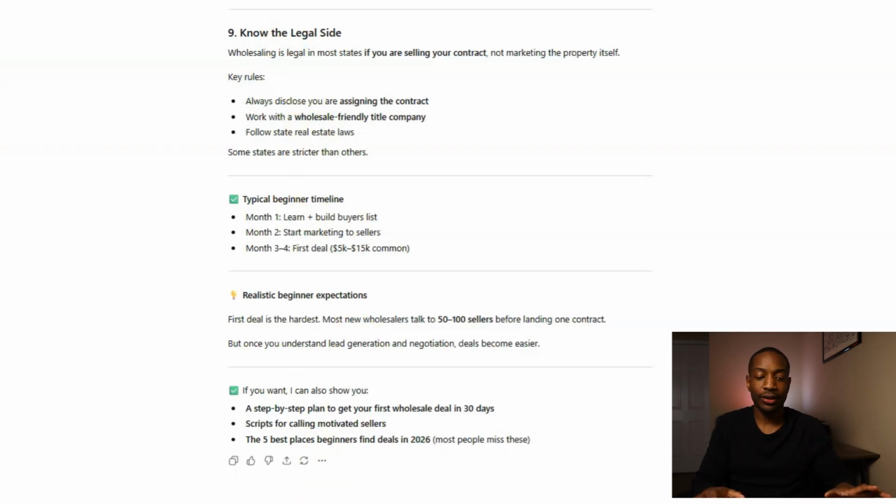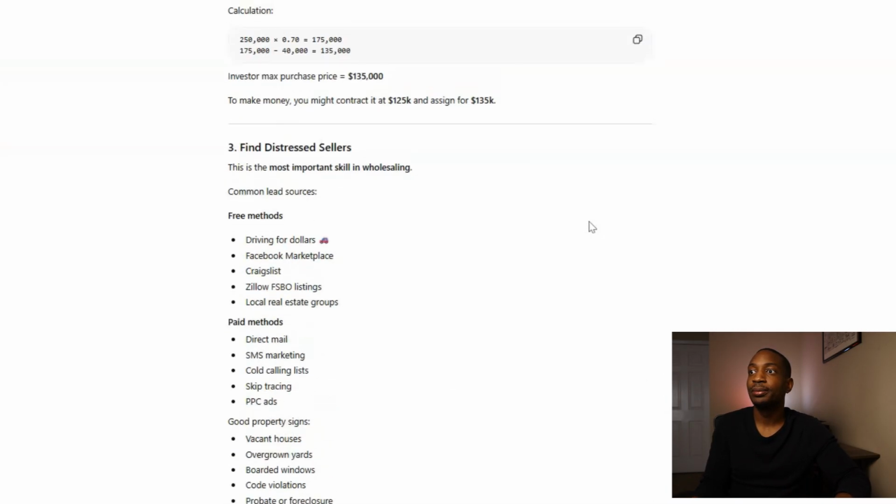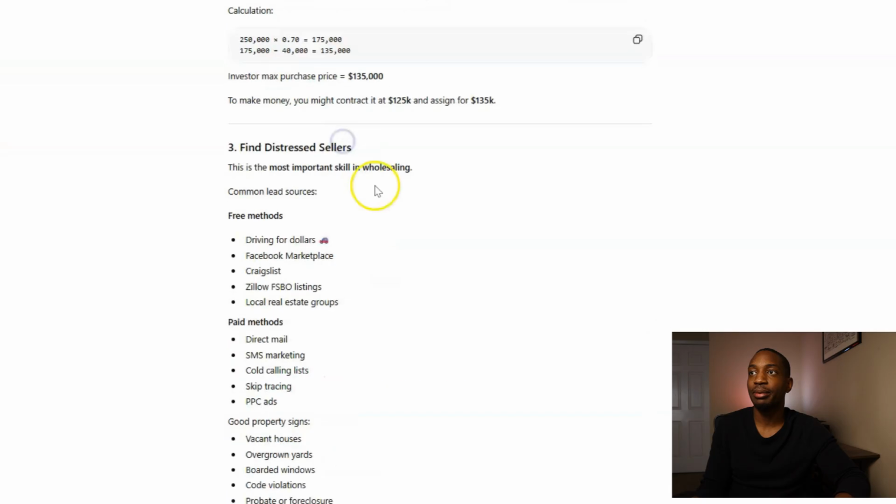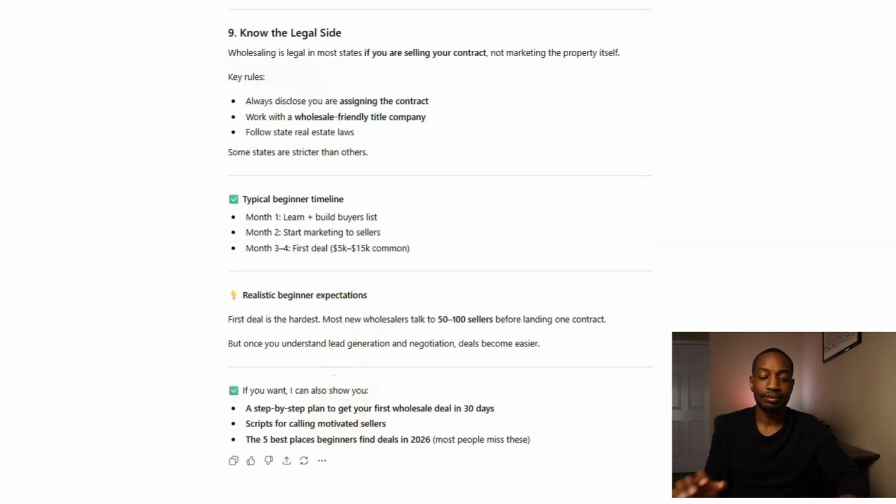So from here, I'm going to say, okay, find me... Now, this is how you find properties, okay? Now we're looking for properties. We're looking for these deals because, as we saw, we have to find distressed sellers, right? Understand the wholesale process. Find the distressed properties. Okay. Find me a distressed property for free. You could do that, and it could tell you different ways. Or I could just tell you all, hey, just find me a distressed property on Zillow, or find me a distressed property here.